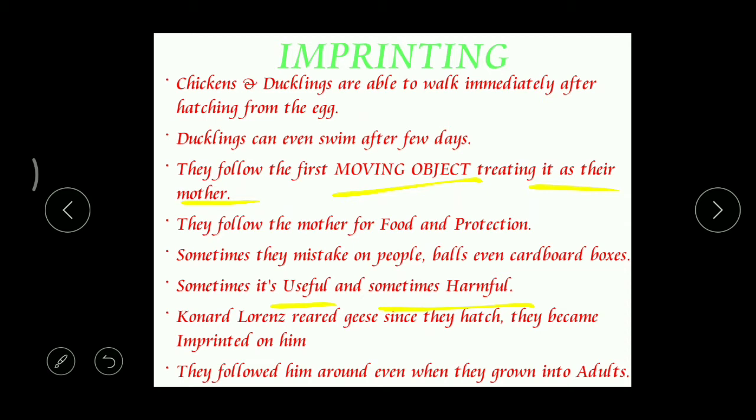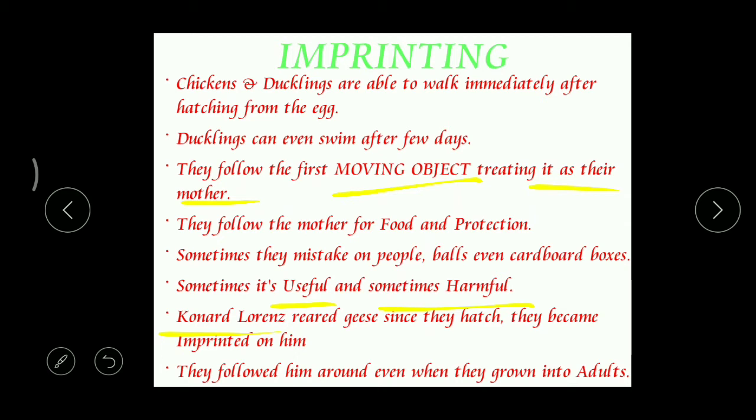Over this kind of behavior, the scientist Konrad Lorenz did one experiment. He collected the eggs of some geese and hatched them in his laboratory, and at that time he was moving around there. These geese saw this person as the first moving object, so they considered Lorenz their mother, and they started following him wherever he went.